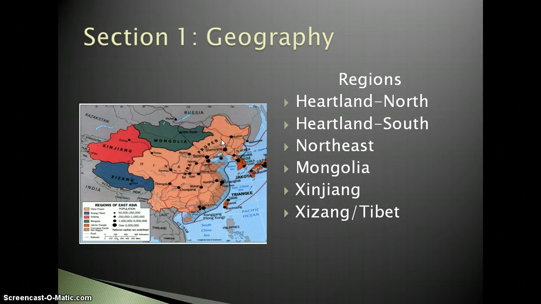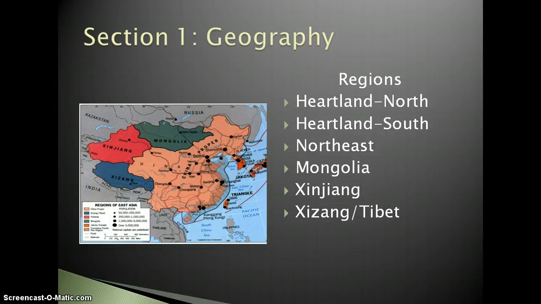That's farther north. That is an area that borders on Russia and Siberia. It's very cold. It's not a pleasant part of China. It's not the part of China people like to live in at all. So it doesn't have very much population. Mongolia, which used to be part of China but now is an independent country.